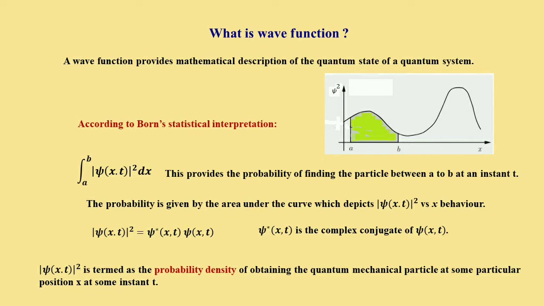So mod of psi(x,t) whole square is real, as the probability should be a real quantity. So it is called the probability density of obtaining the quantum mechanical particle at some particular position x at some instant t.